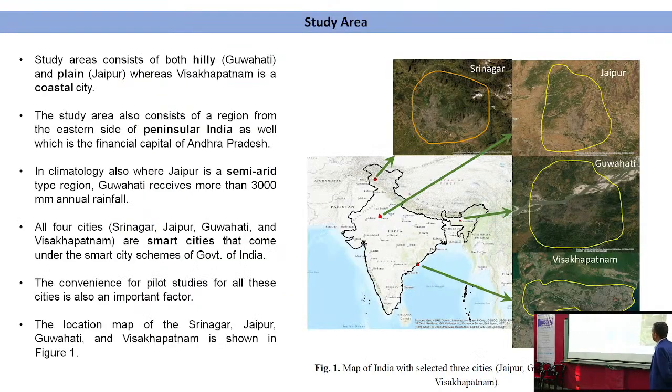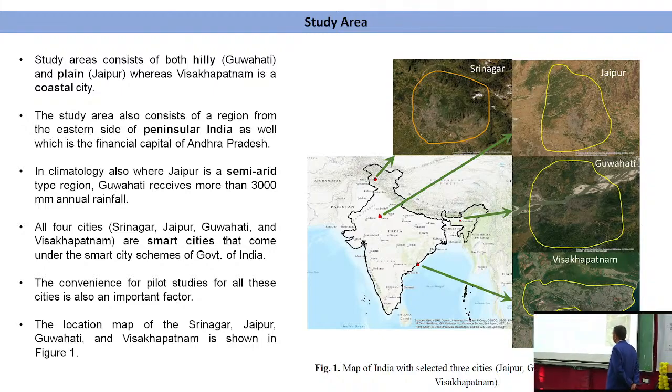So here we have 4 cities, that is Guwahati, Jaipur, Visakhapatnam and Guwahati. All 4 cities we have selected because they are smart cities. Another thing is that Jaipur is a semi-arid region, Guwahati is a high rainfall area, so these are in contrast to each other.